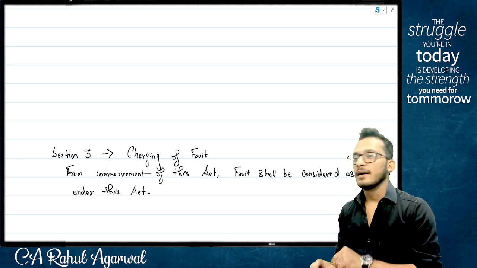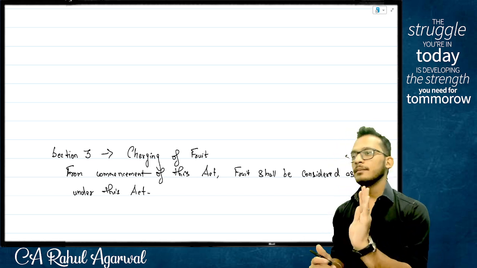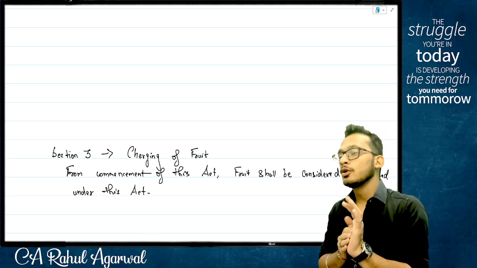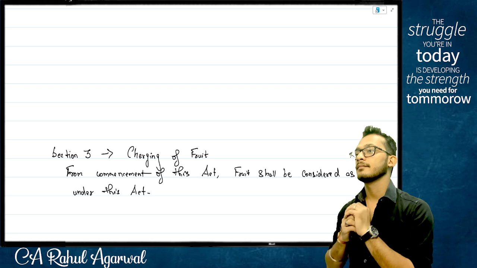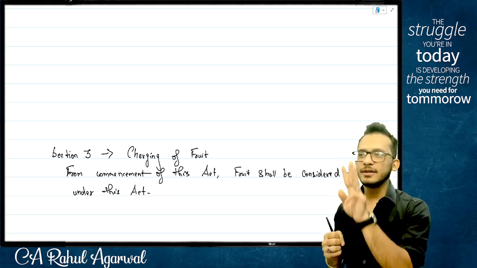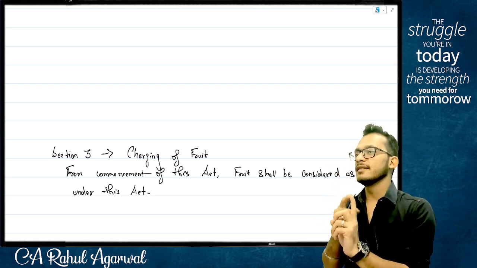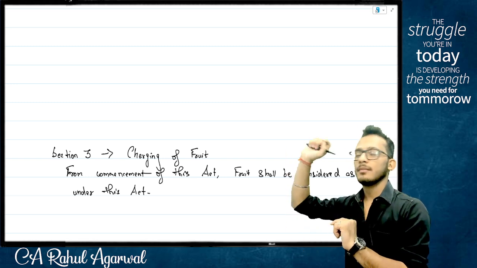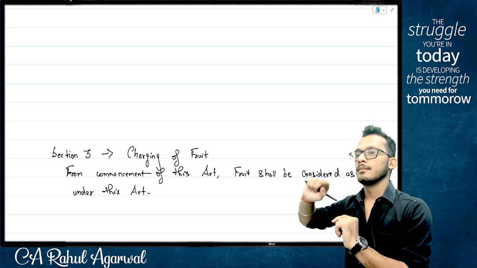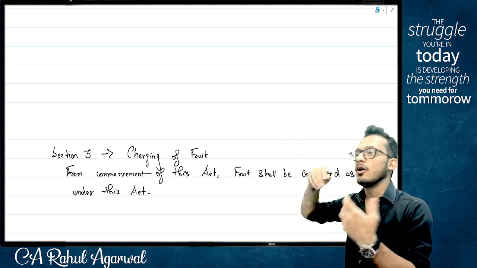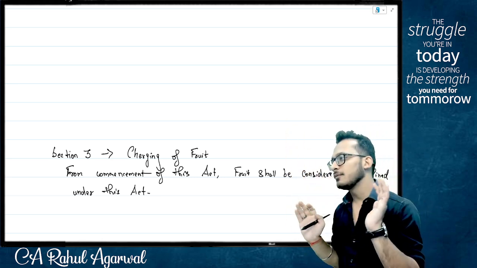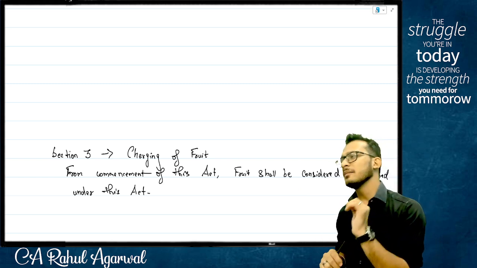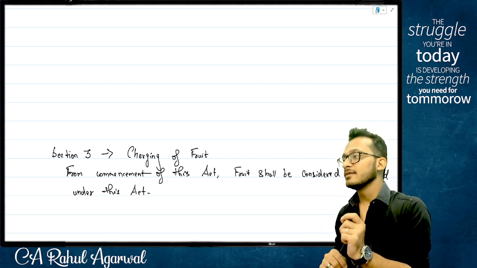Yes or no? Yes. Now here is where the big question comes. Sometimes when you need to define something, you need to be very careful on where you place it. You have 3 options to place it, people. You can either place it in the section itself, or you can place it in the section 2 definitions, or you can choose to not place it itself. You may come and say, Rahul, why is that important? Understand, it becomes extremely critical.